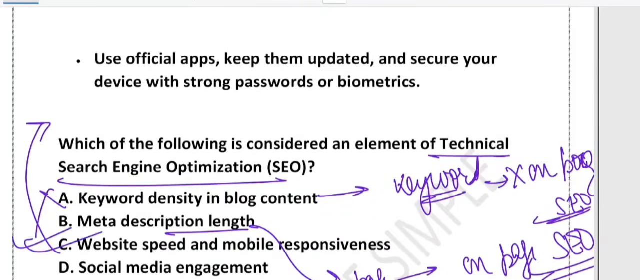Why? Because technical SEO focuses on the back end. So basically making your site fast, mobile friendly, easy for search engine to crawl. If your site loads slowly or does not work well on phone, your ranking will suffer. What about option D, social media engagement? This is about the like, share, comment on social platform. That is off-page SEO, not technical.